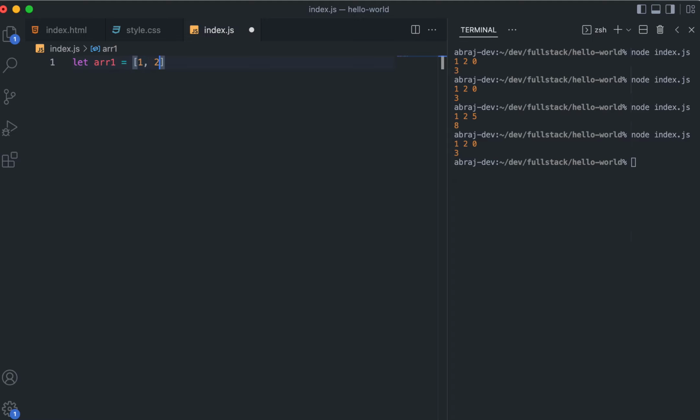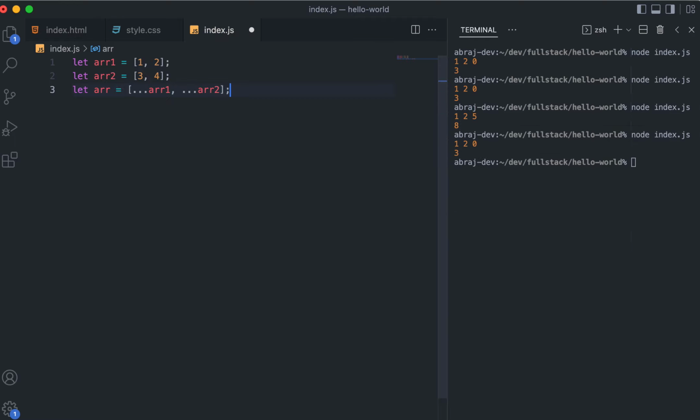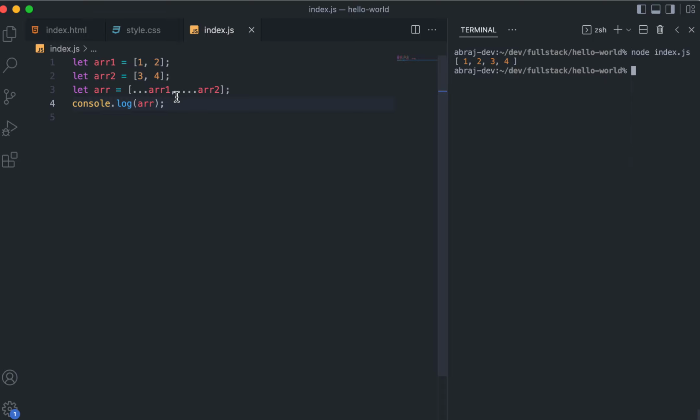But let's say 1 2 is there, and you have another array, 3 4. Then if you do something like triple dot arr1 and triple dot arr2, and you print that, then basically you are getting 1 2 3 4. So you understand what has happened.